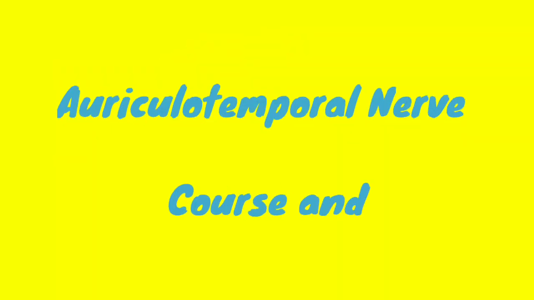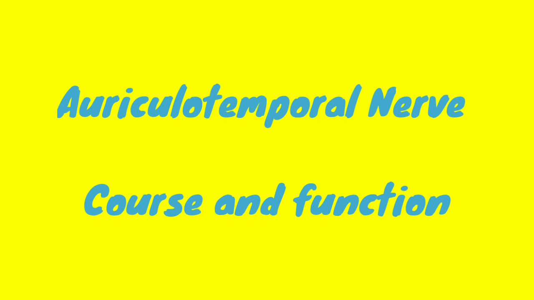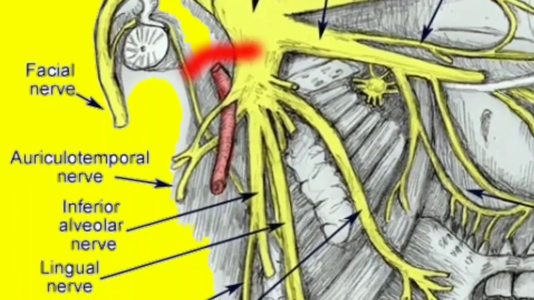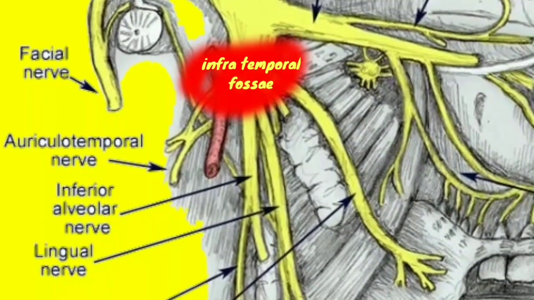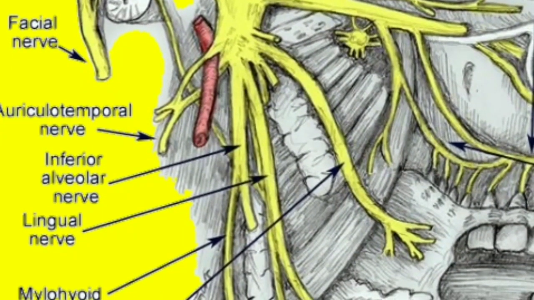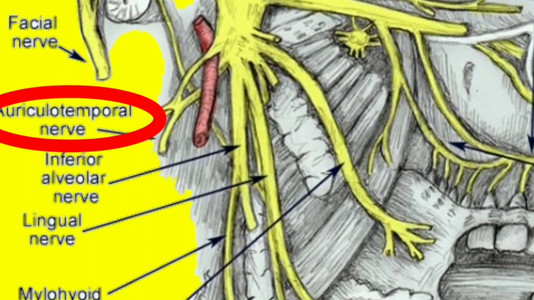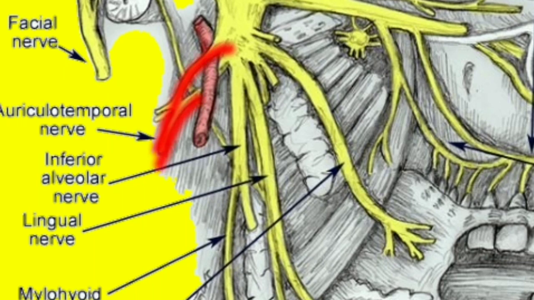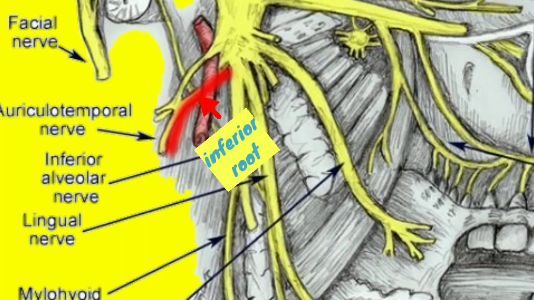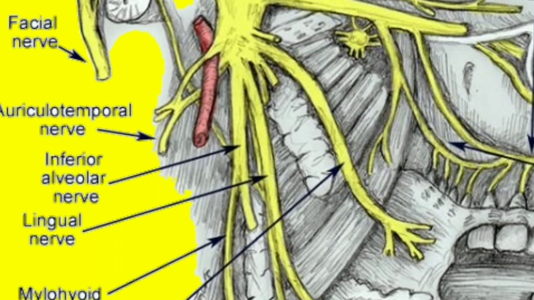Let's discuss in detail the auriculotemporal nerve, its course and function. The mandibular branch has emerged from the cranium. It courses through the infratemporal fossa, branching into four tributaries, the first being the auriculotemporal nerve. The auriculotemporal branch arises from the trigeminal nerve as two roots: the superior root, which comprises the sensory fibers, and the inferior root, which carries the secretomotor parasympathetic fibers, originating from cranial nerve number 9, to the parotid gland.